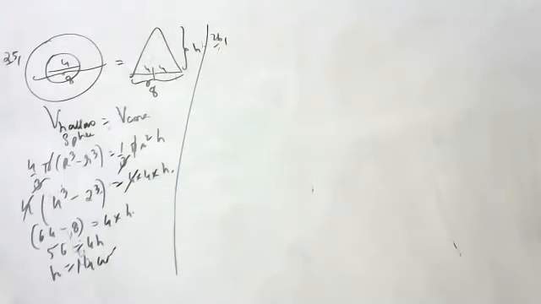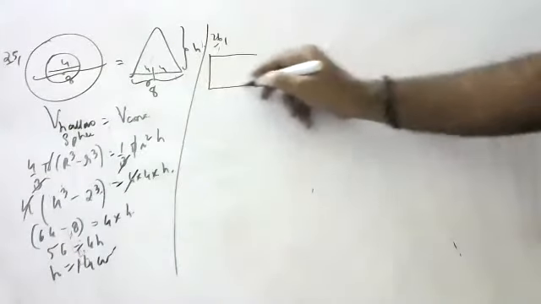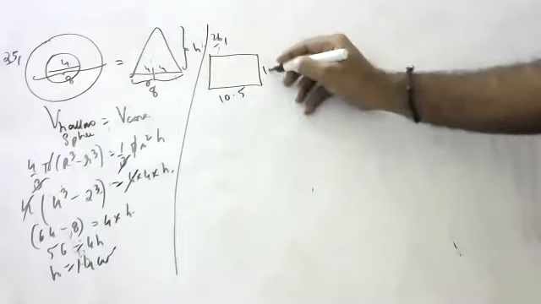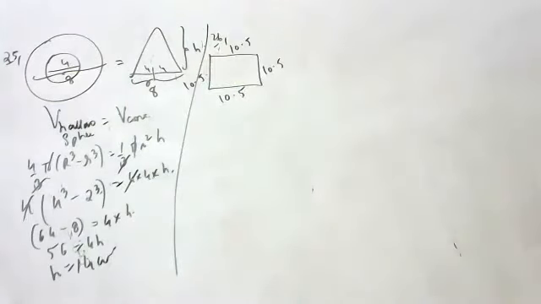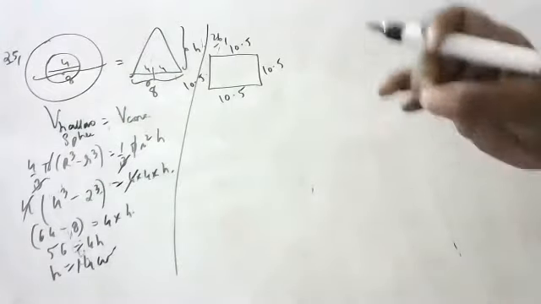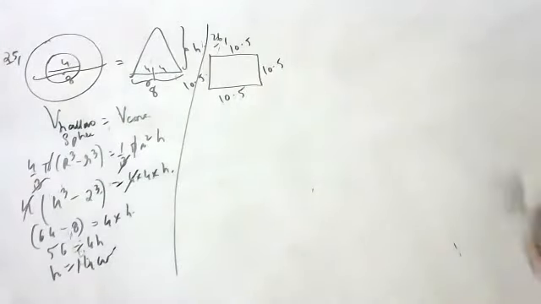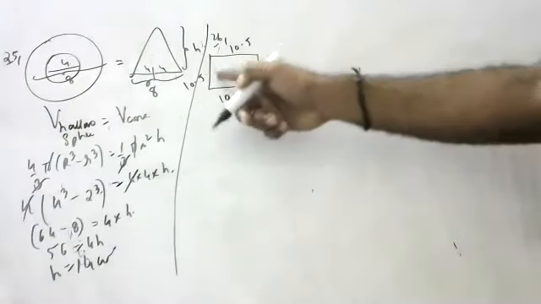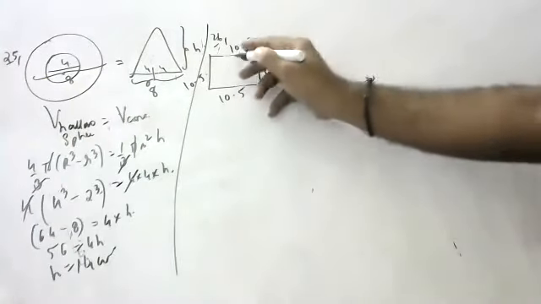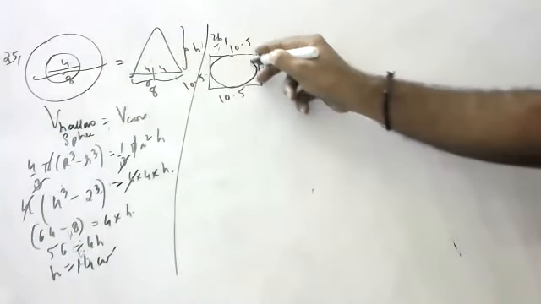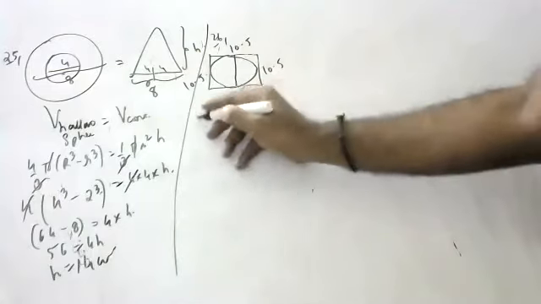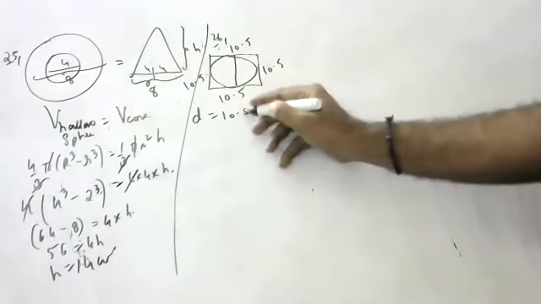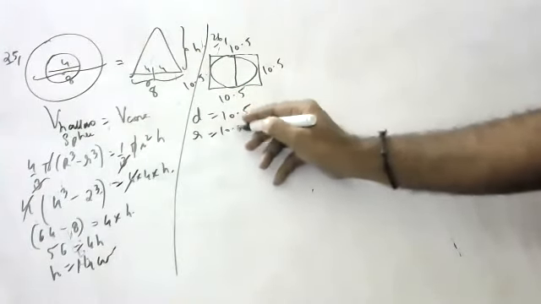Children, the largest sphere is carved out of a cube. There is a cube of 10.5 centimeters. What will be the volume of the largest sphere which we can get from this? Diameter is the length of the cube, so diameter is 10.5. Radius is 10.5 by 2.